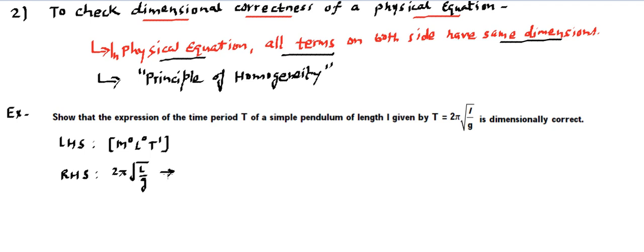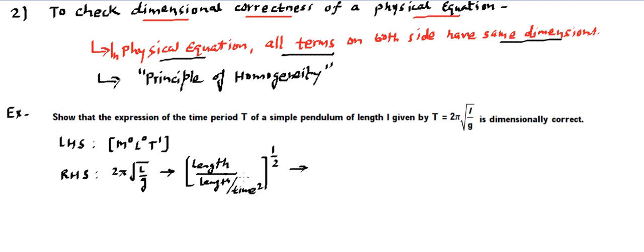In terms of units, it will be length divided by g. g is the acceleration due to gravity, so it will be length per time square, and this entire stuff will have a power half as far as the physical quantities format is concerned.